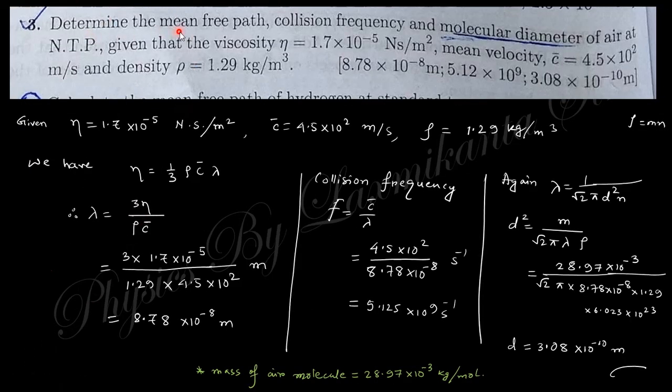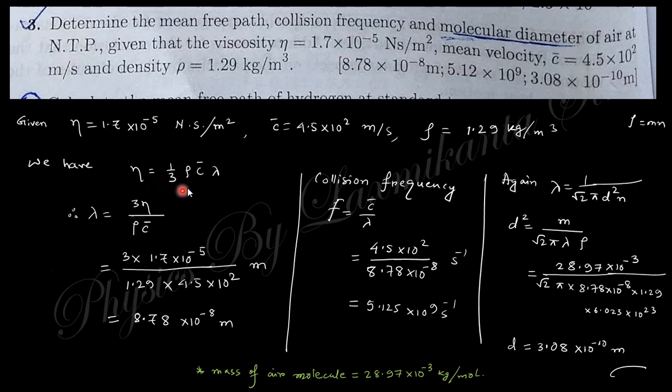The next question says: determine the mean free path, collision frequency, and molecular diameter of air at normal temperature and pressure, given that the viscosity, the mean velocity c bar, and rho are given.